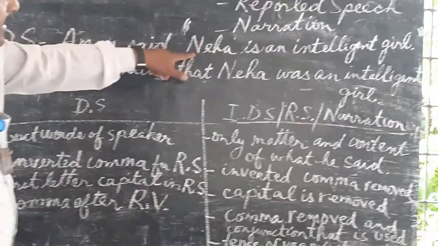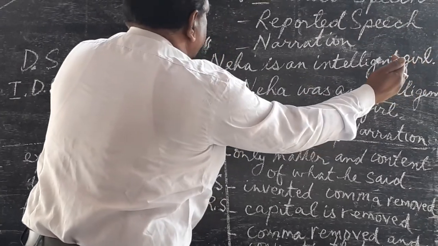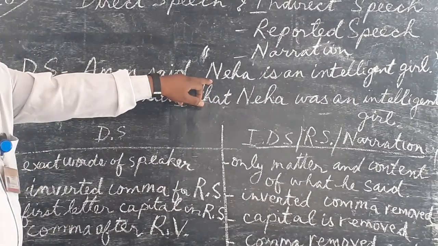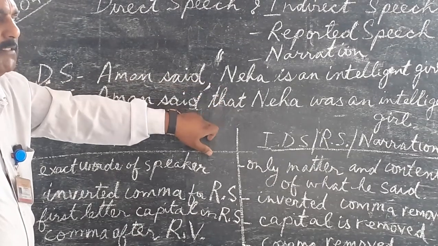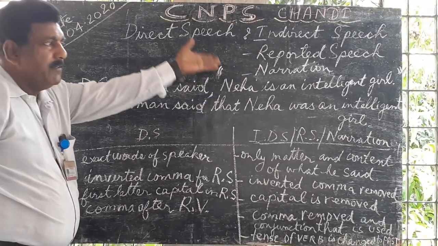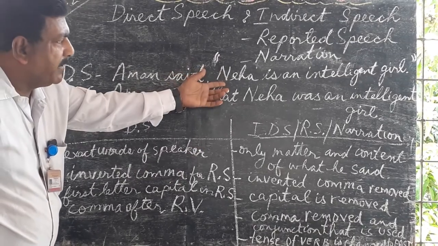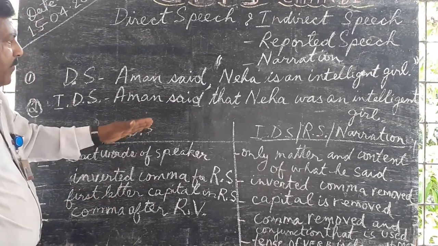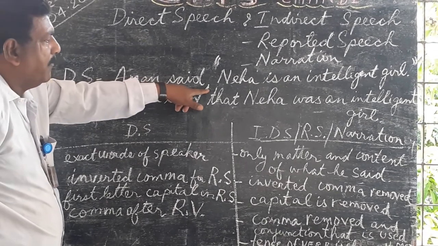Also, the first letter which begins the reported speech, coming within the inverted comma, will always be a capital letter. Over here, in this case, it is a proper noun, so there will not be any change. But if the letter which is in capital is not a proper noun, then when we are making it into indirect speech, reported speech or narration form, the capital letter will change into a small letter. Moreover, after the reporting verb, we put a comma.